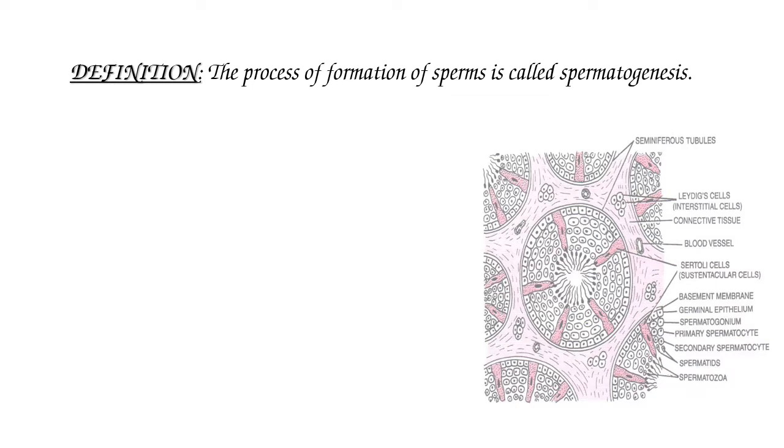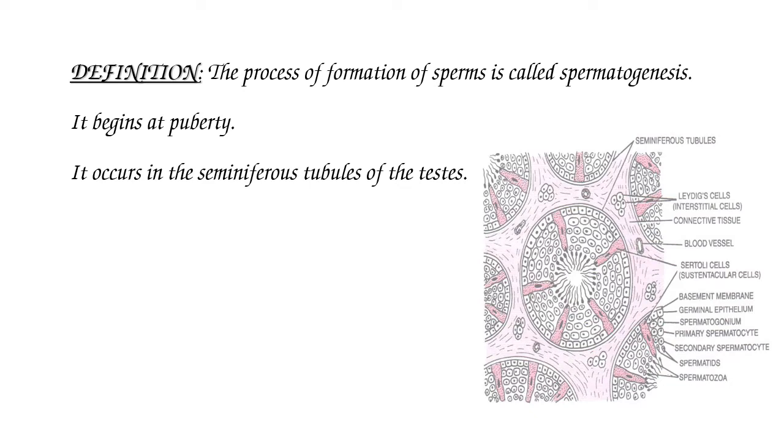The process of formation of sperms is called spermatogenesis. Spermatogenesis begins at puberty, that means after sexual maturity. Spermatogenesis occurs in the seminiferous tubules of the testes.